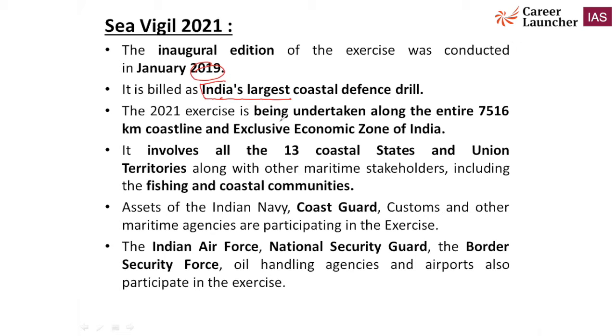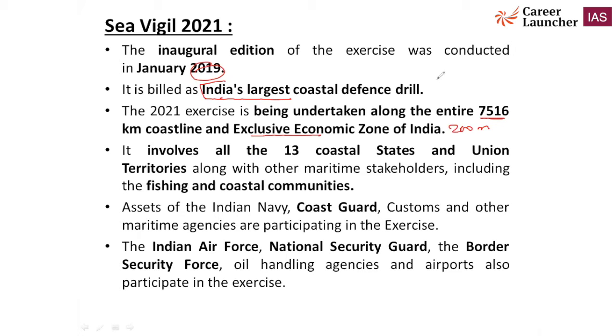It is going to be conducted this year also, and is being undertaken along the entire 7,516-kilometer coastline and exclusive economic zone of India. Remember, the exclusive economic zone is 200 nautical miles from the coastline.